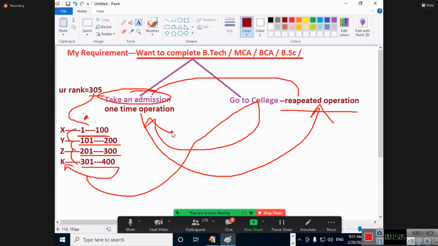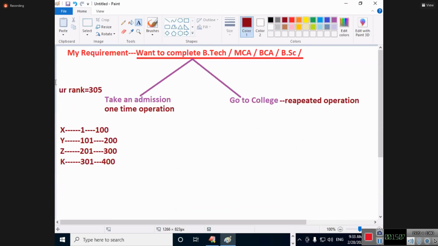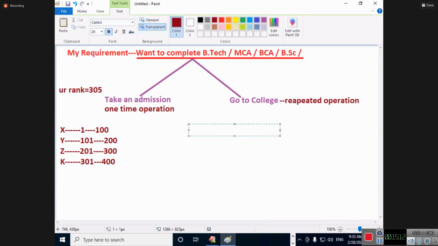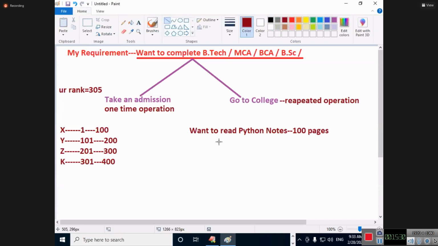So tell me, one more question I'm asking. Just general knowledge I'm giving. I want to read my Python notes. Tell me, I want to see your awareness and your analysis. My Python notes contain 100 pages, for example. How many operations are there? 2 operations are there. What is the first operation?